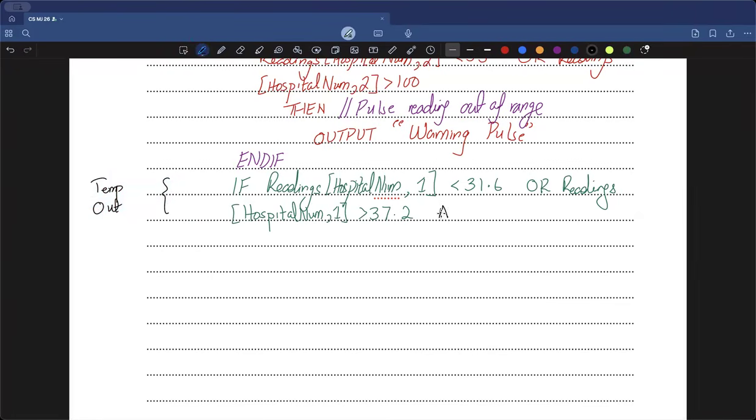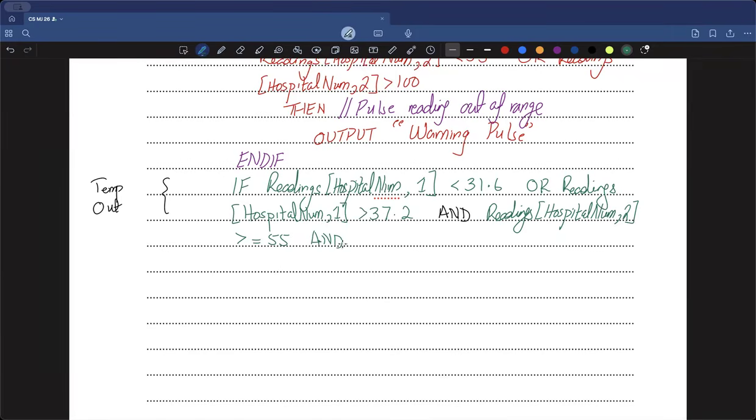is within the right range. So, now to ensure that the pulse is within the right range, I'd say, okay, readings, but rather than column number one, if the readings hospital num, comma 2, is greater than or equal to 55, because the valid range needs to be between 55 and 100, right?